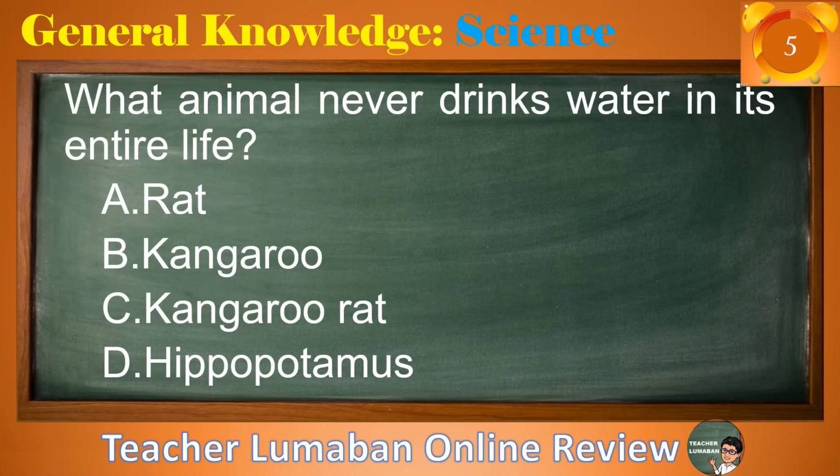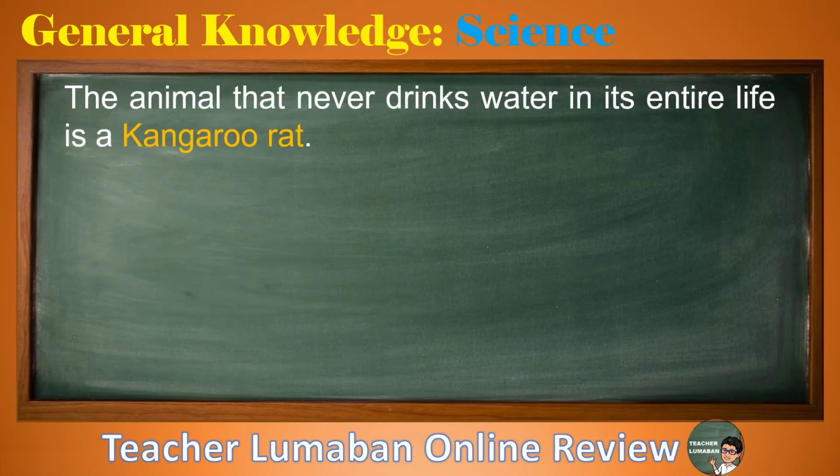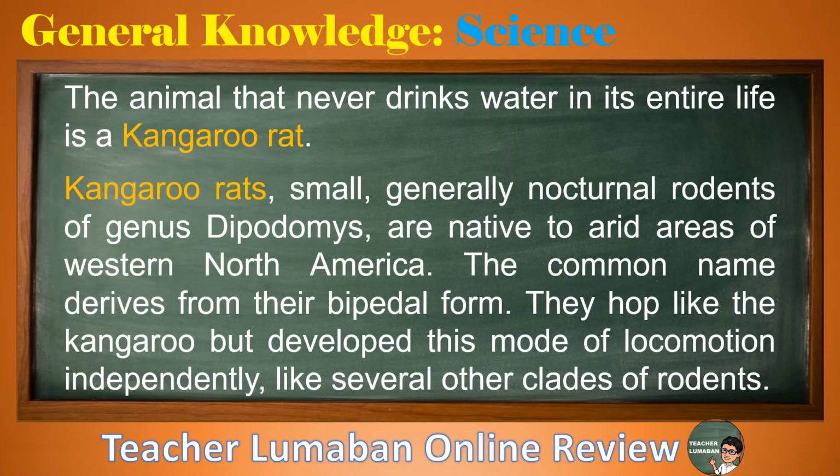5, 4, 3, 2, 1. The suitable answer is letter C, kangaroo rat. The animal that never drinks water in its entire life is a kangaroo rat. Kangaroo rats, small, generally nocturnal rodents of genus Dipodomus, are native to arid areas of western North America. The common name derives from their bipedal form. They hop like the kangaroo but developed this mode of locomotion independently, like several other clades of rodents.